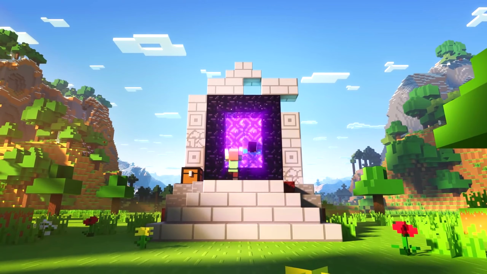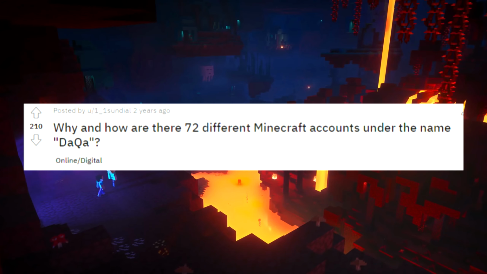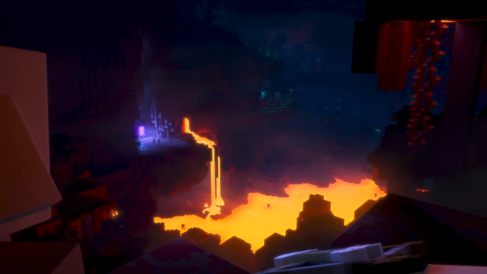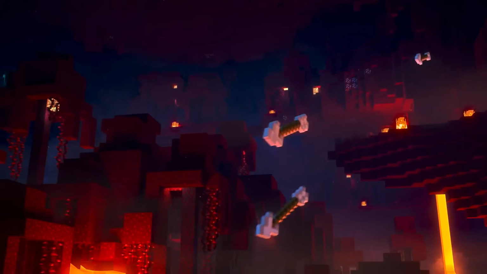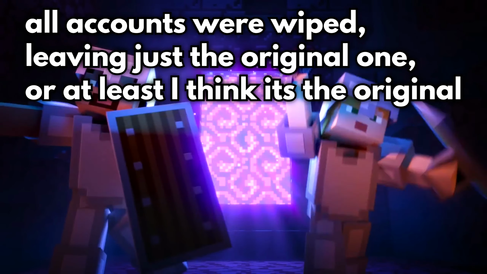72 DaQa accounts, or DaQa. As I said in the intro, this is really weird. During 2016, 72 accounts were created with the same name, DaQa, although in September of this year, for some reason all the accounts were wiped, leaving just the original one, or at least I think it's the original.